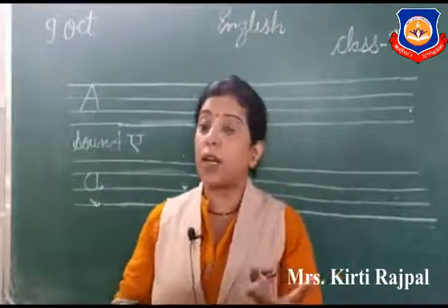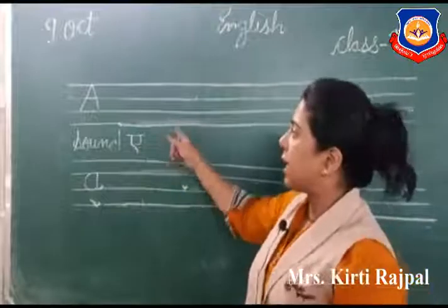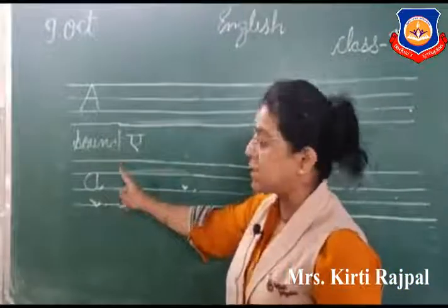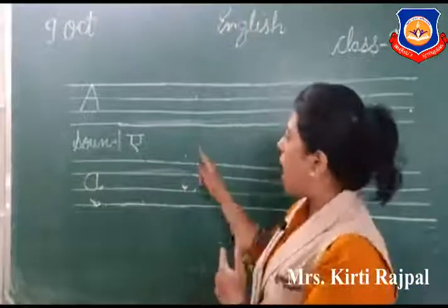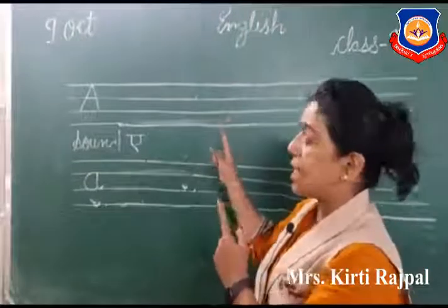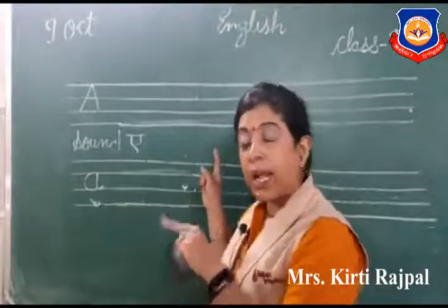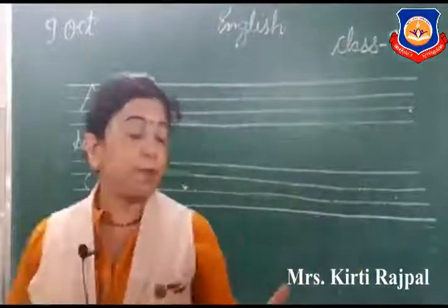Okay. So what we learn today? Today we learn letter A. This is a capital A. This is a small a. Now kids, I explain you how we write this letter. First I explain you this letter on the blackboard, then I explain you in a copy. Okay? So let's see how we write.